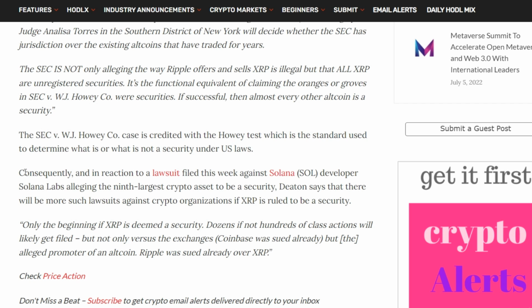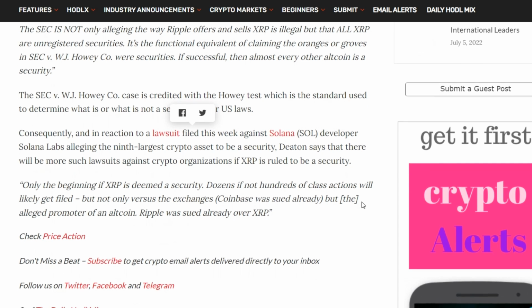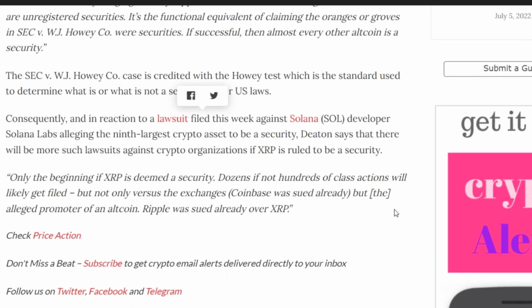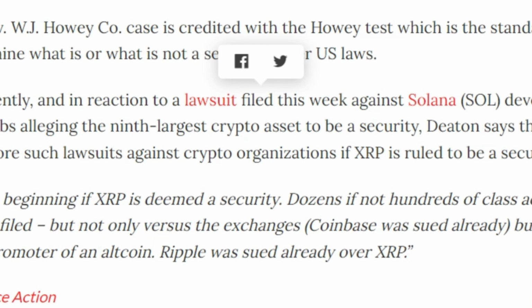Consequently, and in response to the lawsuit filed this week against the developer Solana, Solana Labs, which claims that the ninth largest crypto asset is a security, Deaton says that there will be more such lawsuits against crypto organizations if XRP is recognized as a security. This is only the beginning if XRP is considered a security. Most likely, dozens, if not hundreds of class actions will be filed, but not only against exchanges. Coinbase has already been sued, but also against the alleged promoter of the altcoin. Ripple has already been sued over XRP.